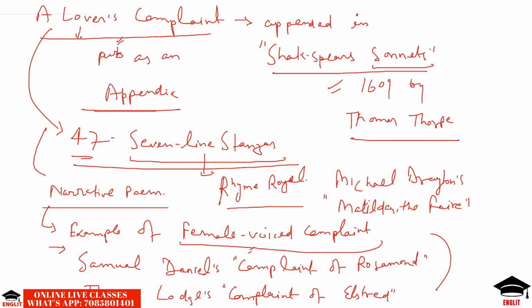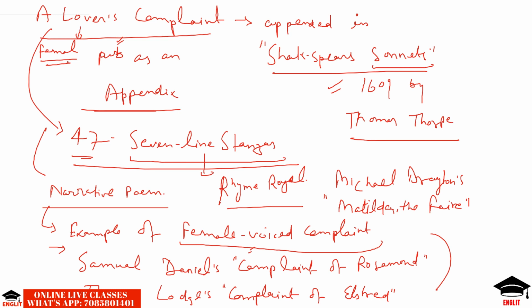Basically, the lover is a male person, but in this poem the lover is a female who was seduced and abandoned by the lover, and as such she felt quite disappointed and dejected. In the poem she is seen first sitting and weeping beside a river, complaining about the faith that was broken, the trust that was deceived, the love that was unrequited.